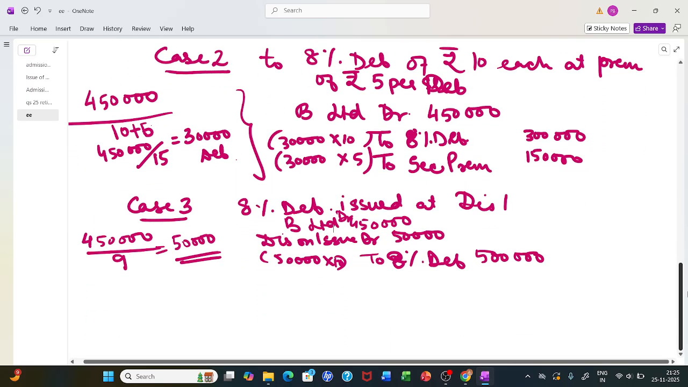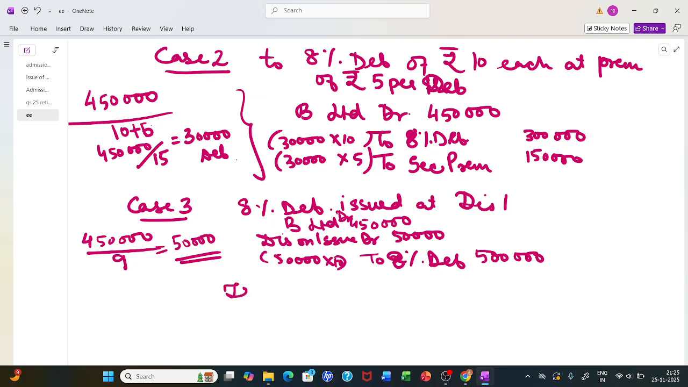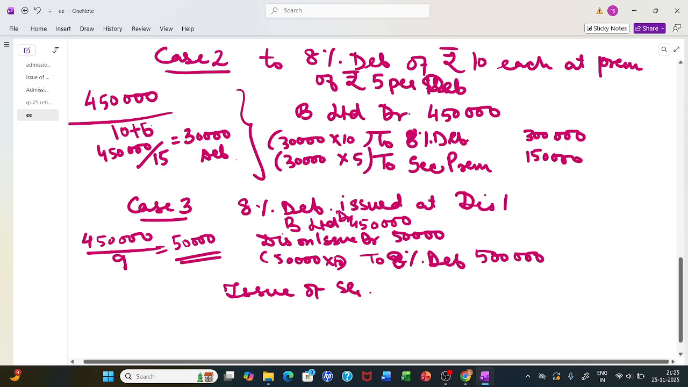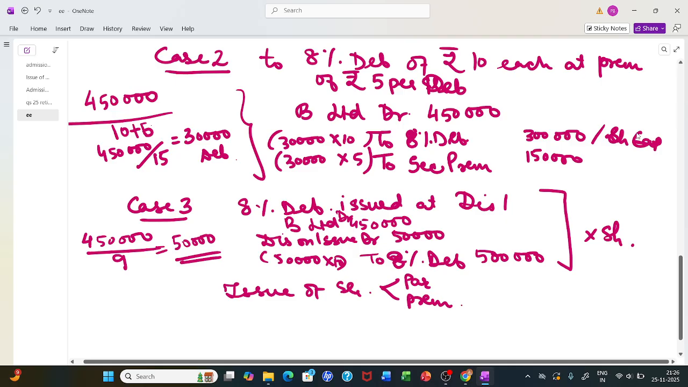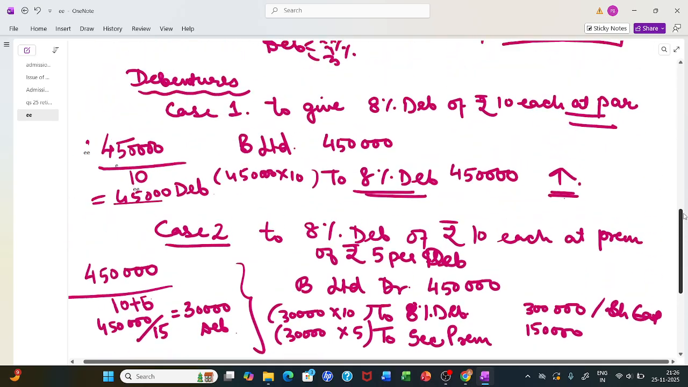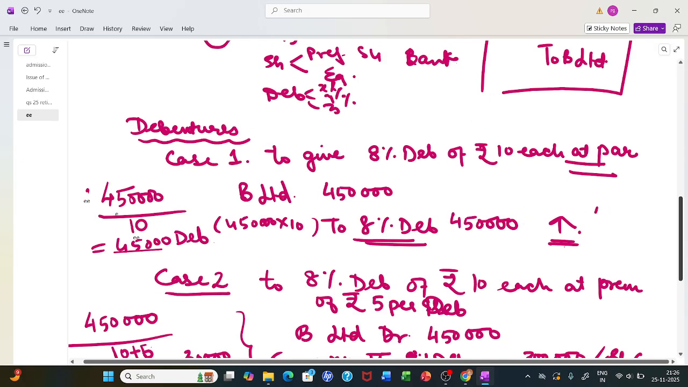Alternatively, we can issue shares also to them. Issue of shares can only be at par or premium. So the only change would be, instead of debenture, I will use the word share capital. It could be equity or preference share capital. The rest remains the same, but this third case is not applicable for shares because shares cannot be issued at discount any longer. Here also, instead of debenture, I will use the word equity share capital, or preference share capital, or whatever is applicable.